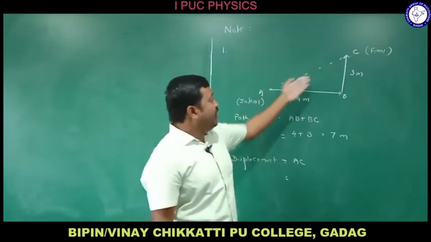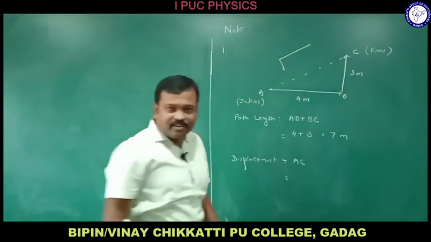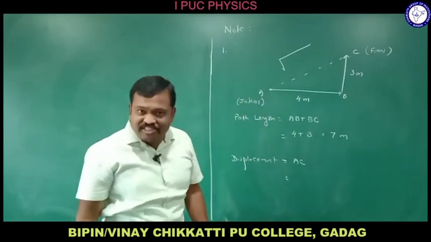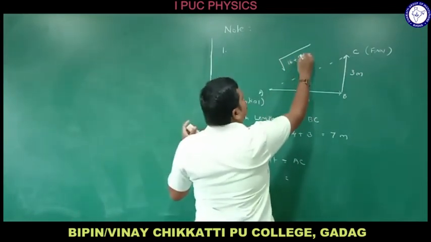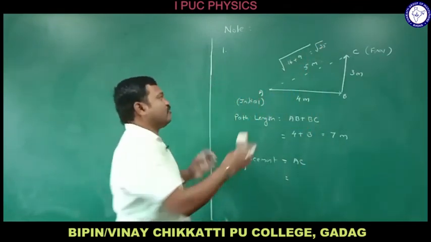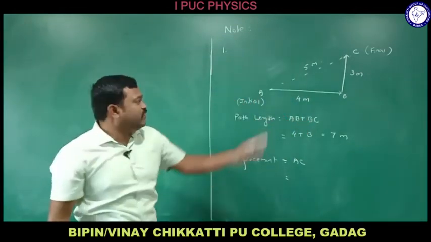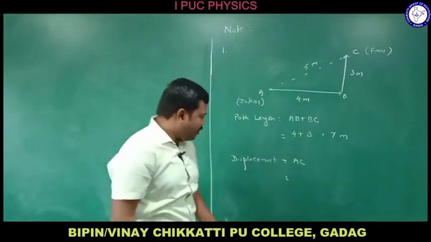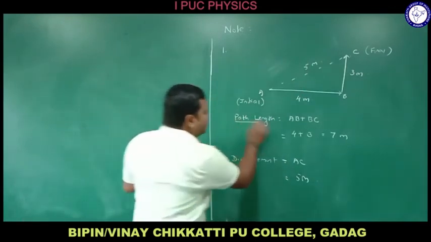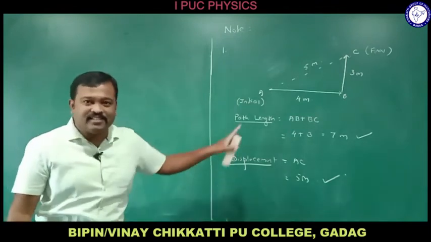Or you can find this distance by the Pythagoras theorem. It is the square root of the sum of the squares of the other two sides, which gives the hypotenuse. How much do you get? 4 squared is 16 plus 9, that is root 25, that is 5 meters. We can calculate by using the Pythagoras theorem, or you know that there are Pythagorean triplets. If it is 3 and 4, this is 5 meters. So the displacement is 5 meters. Path length is 7 meters in this case, displacement is 5 meters. Do you understand this?